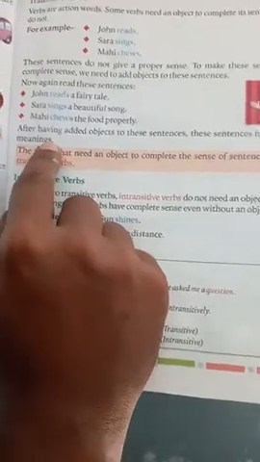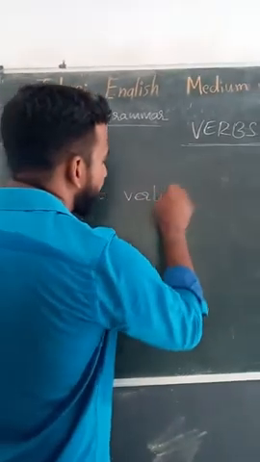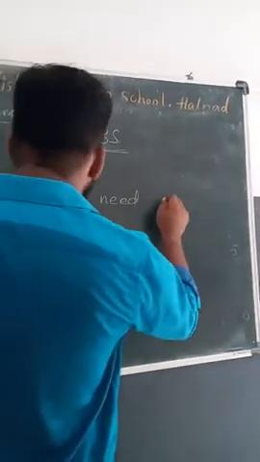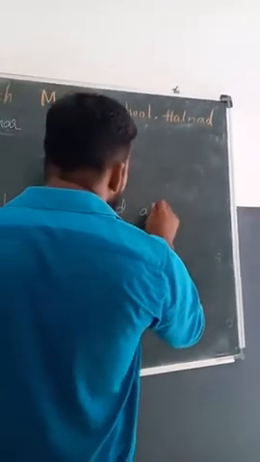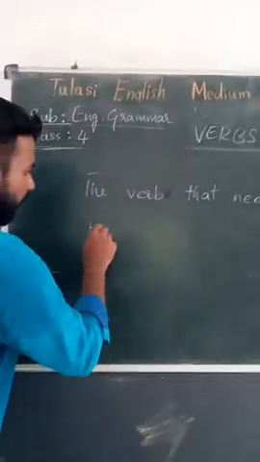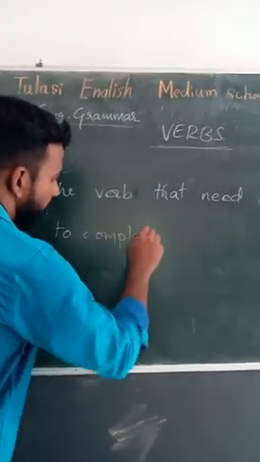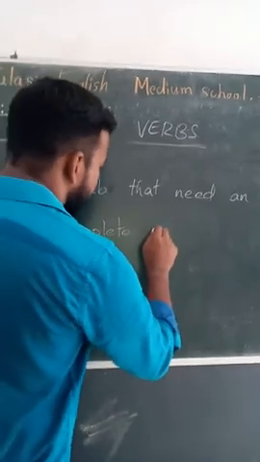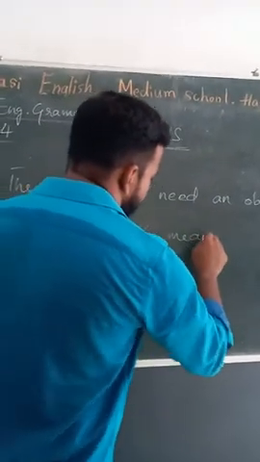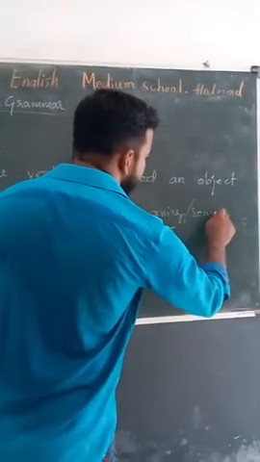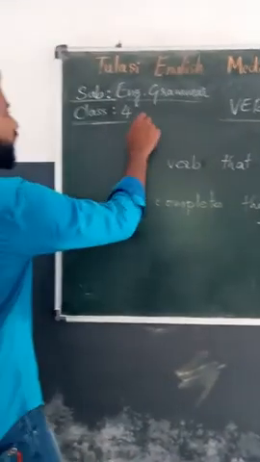So the verbs that need an object to complete the meaning or sense are transitive verbs.